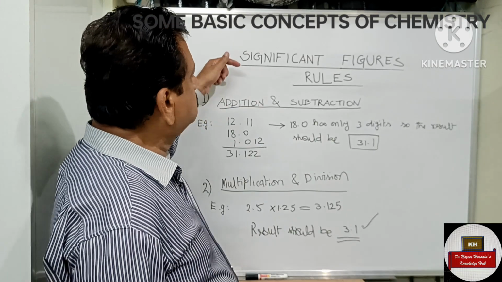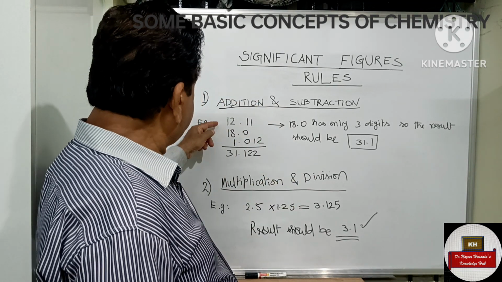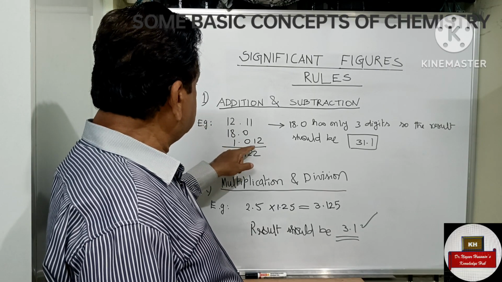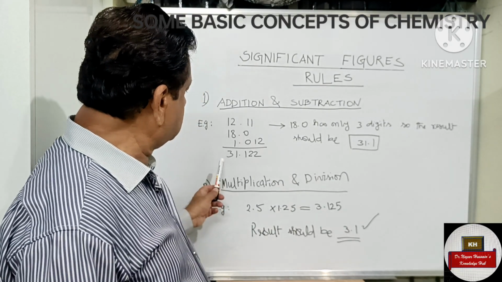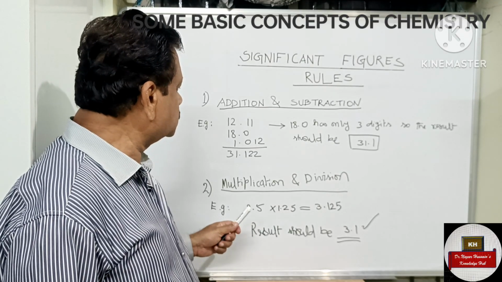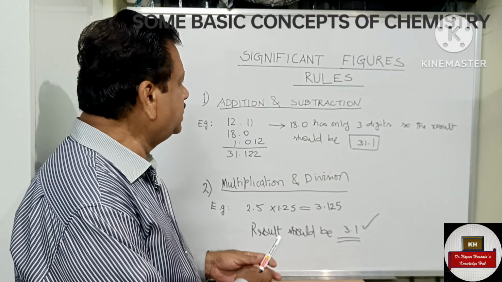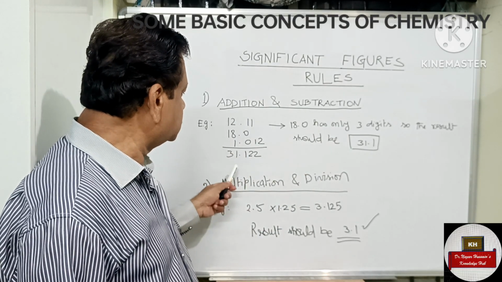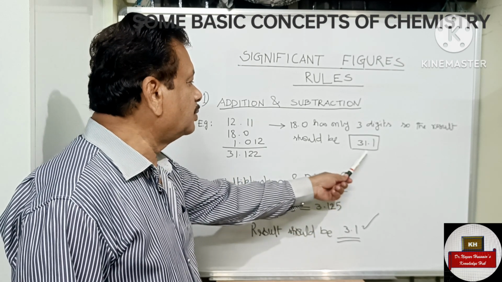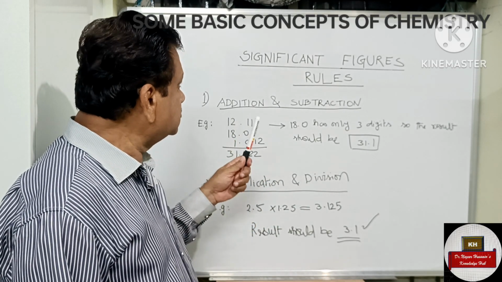Now let us learn about rules for addition, subtraction, multiplication and division. Take the case of this addition: 12.11, 18, 1.012. The total is 31.122. Now the result should correspond to the one which has the minimum digits. Here 18 has only 3 digits, which is the minimum. So though we got 31.122, the result should be written as 31.1 only. This is the simplification rule regarding significant figures.